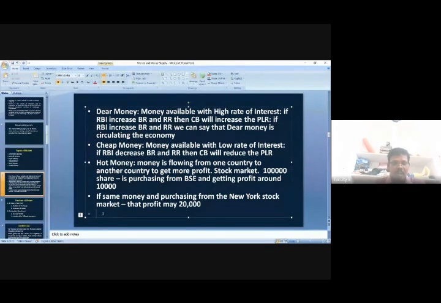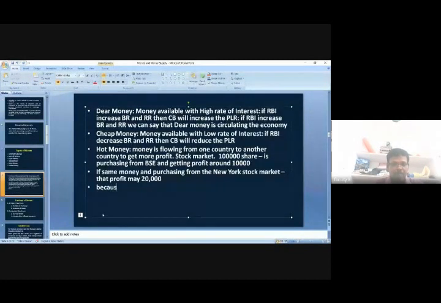Because of this hot money, it may lead to a crisis in the country. Why?